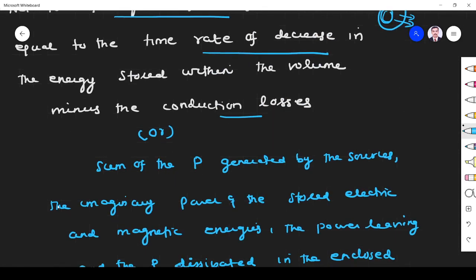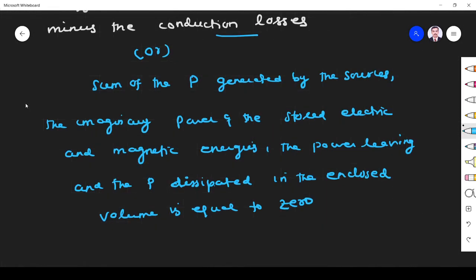Otherwise we can state that Poynting theorem states that the sum of the power generated by the sources, the imaginary power of the stored electric and magnetic energies, the power leaving and power dissipated in the enclosed volume is equal to 0. What is the sum?